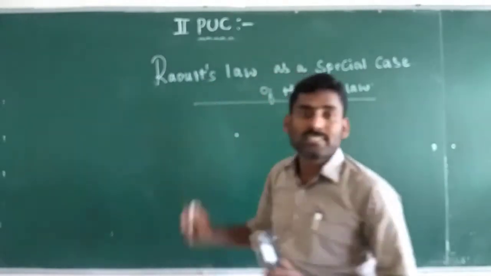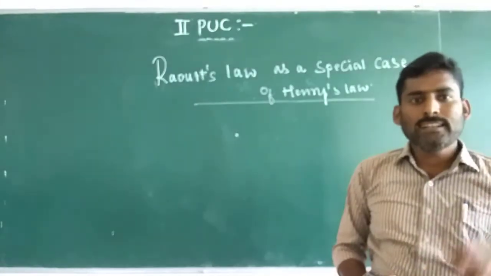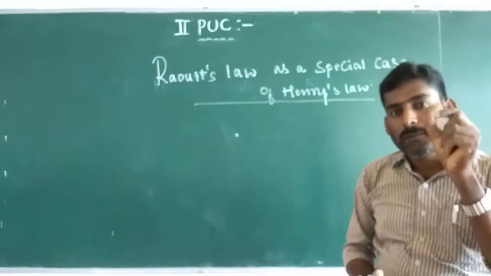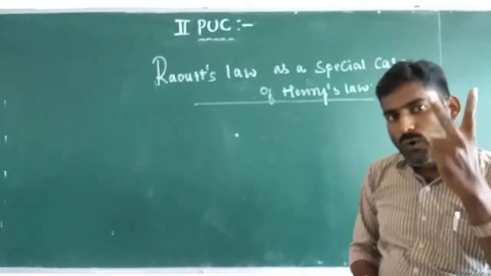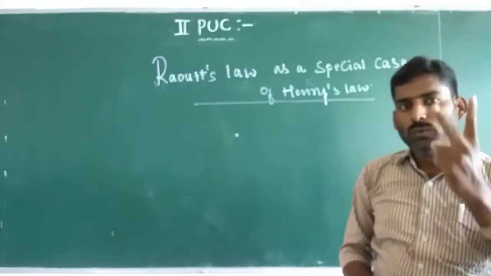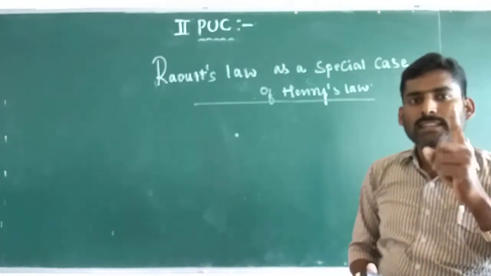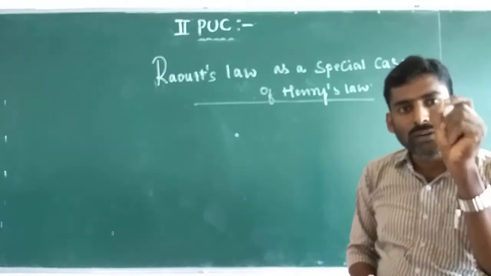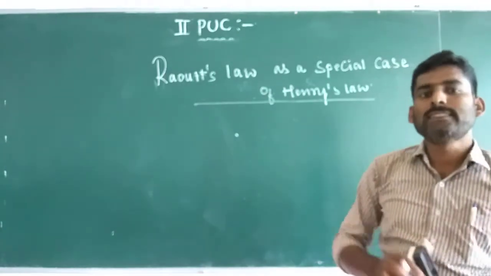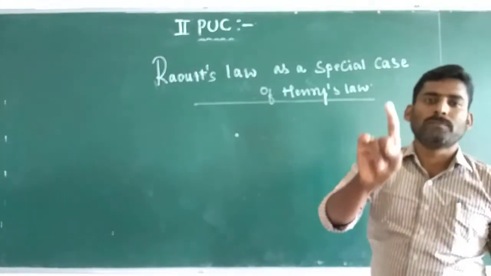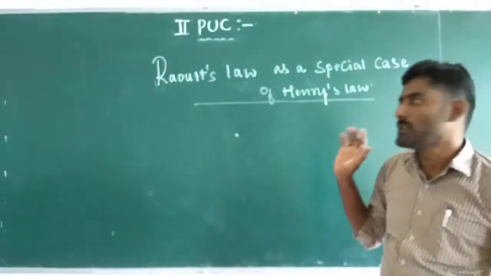And in Raoult's law, we discussed that at constant temperature, for a binary solution of two volatile components, two volatile liquids, the partial pressure exerted by each component in the solution is directly proportional to the mole fraction of that component in the solution.